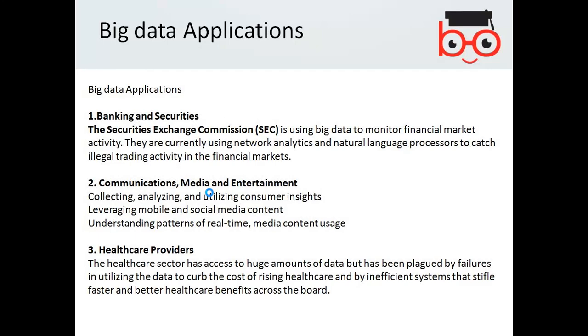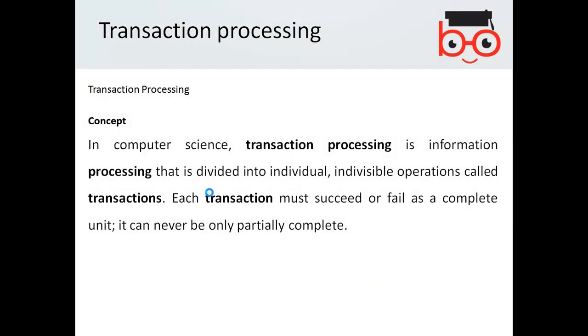Then another topic, transaction processing. In computer science, transaction processing is information processing that is divided into individual indivisible operations called transactions. Each transaction must succeed or fail as a complete unit. It can never be only partially completed.